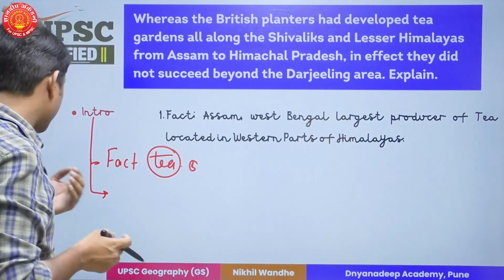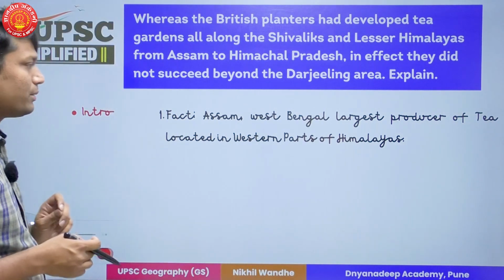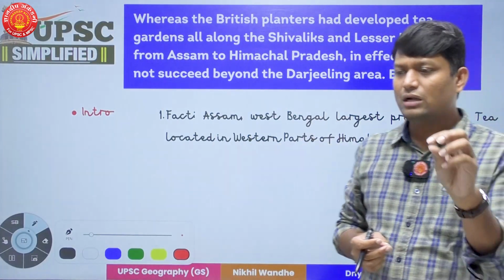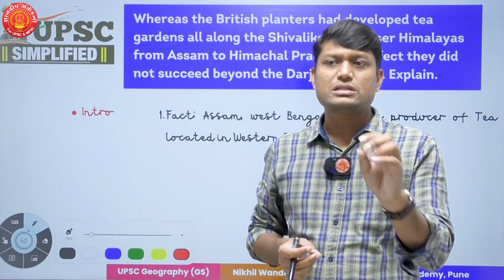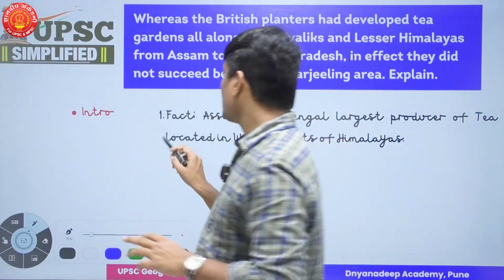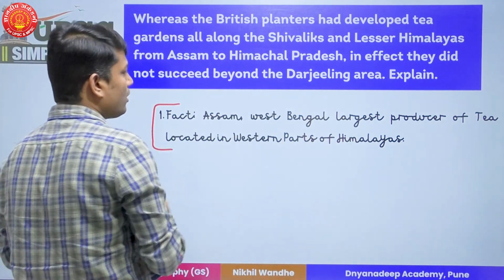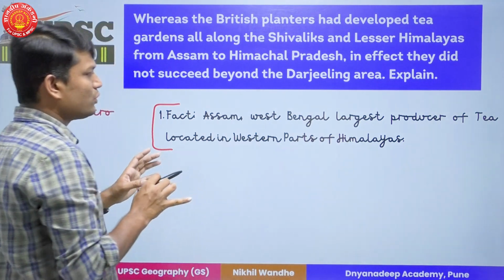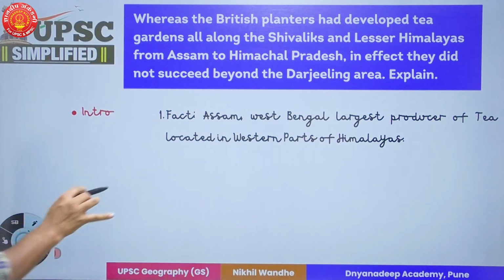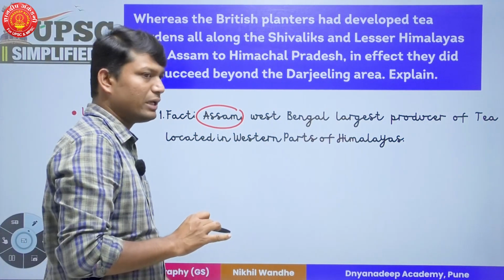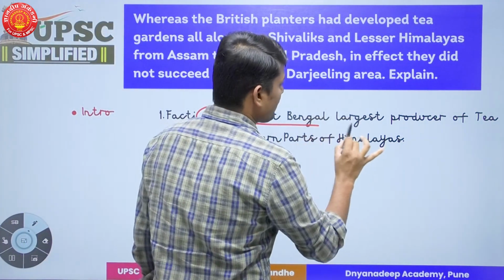Now, when it comes to my choice or the decision I am going to make, I will provide, see, tea cultivation in India is done in these areas, right? And is not going to be beyond eastern parts of Himalayas. Fine. So here we are going to argue how tea garden is only done in Assam, West Bengal.